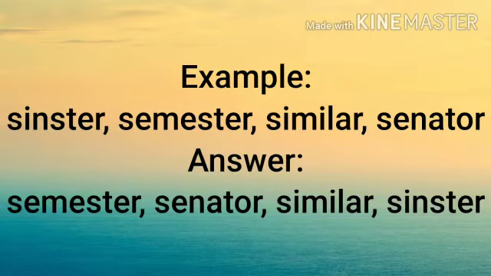Now there is a display of the words given there. The first letter is similar in all the words. Now here we will have to see the second letter. Concentrate on the second letter. Then you will identify in alphabetical order which words come first, and accordingly you have to arrange the words.